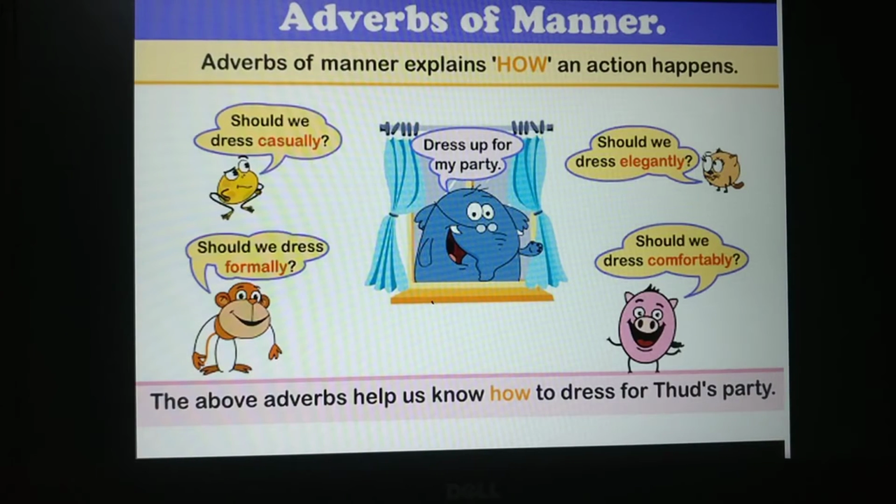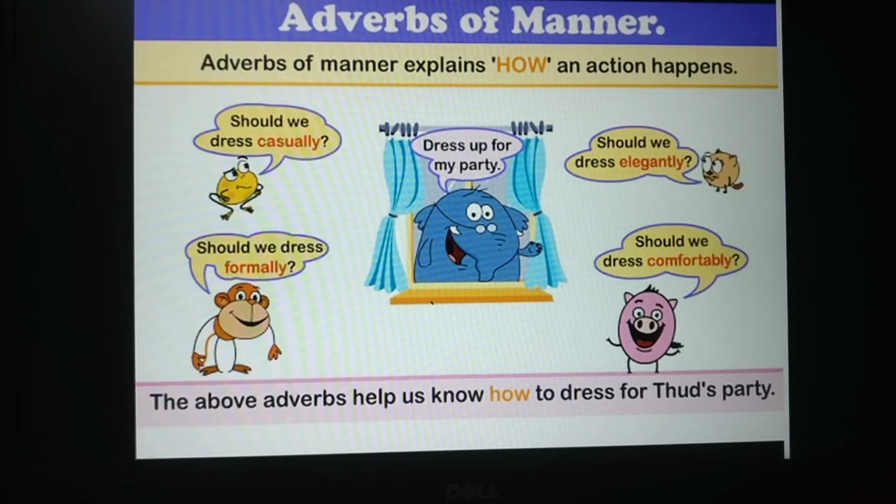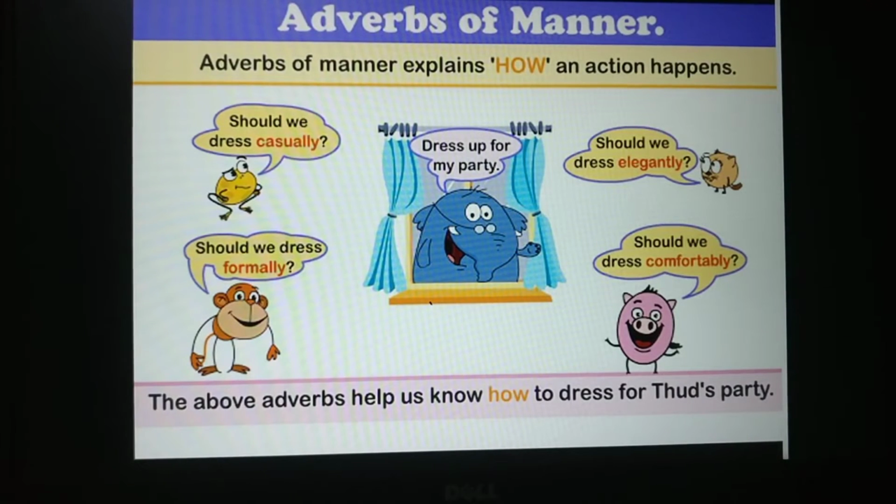If you see the picture, here a party is going to happen. So everybody is excited and they are asking questions to the person or to the animal who is going to throw the party.